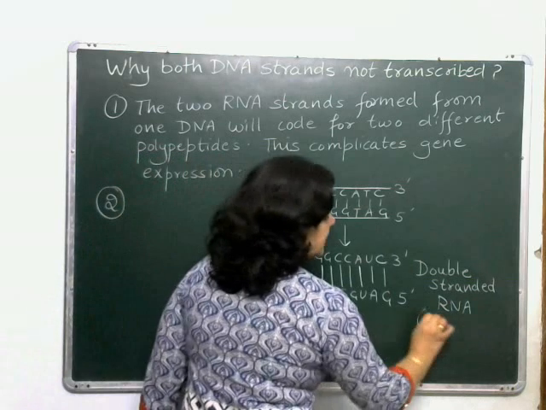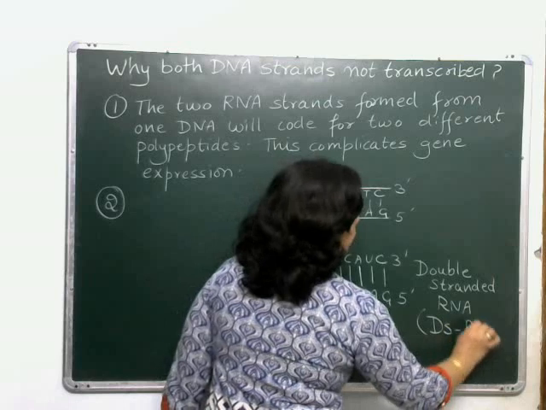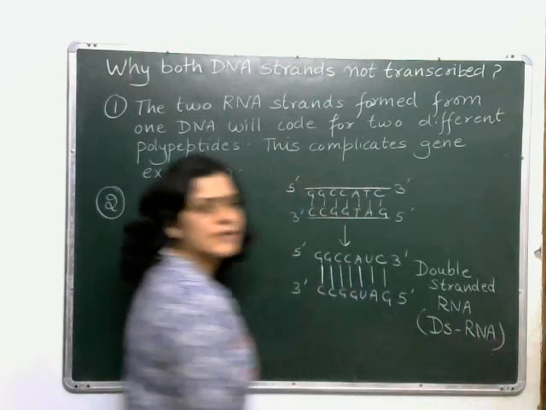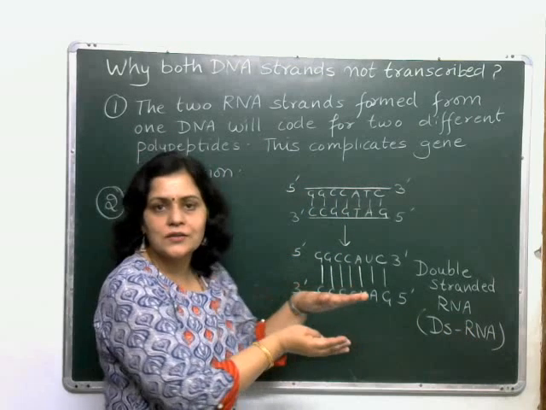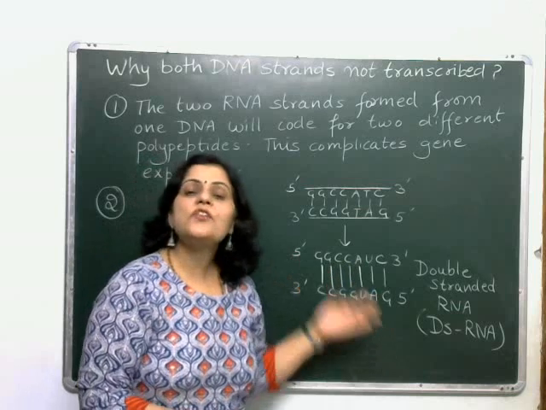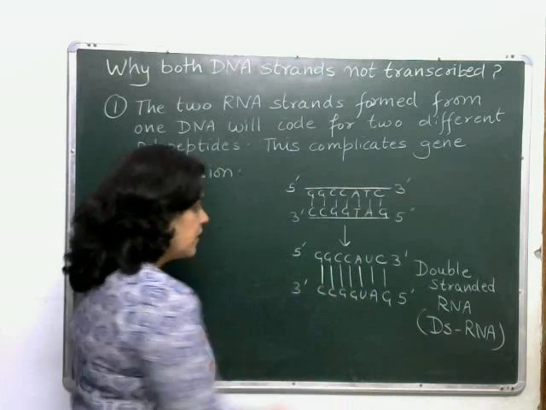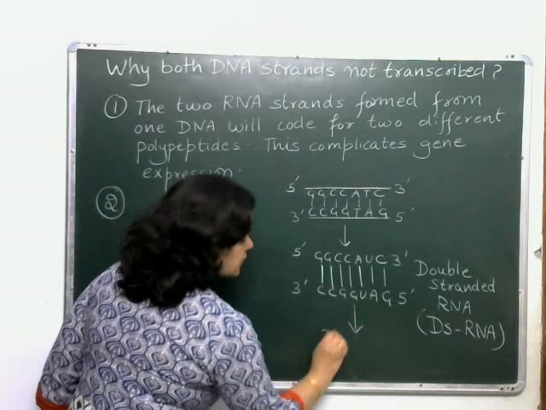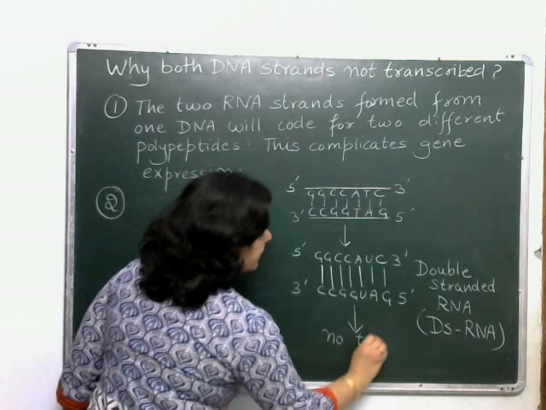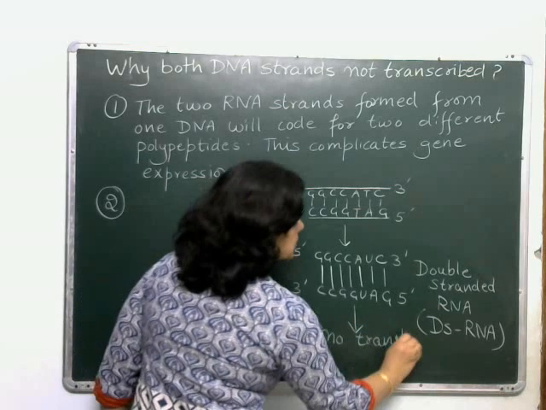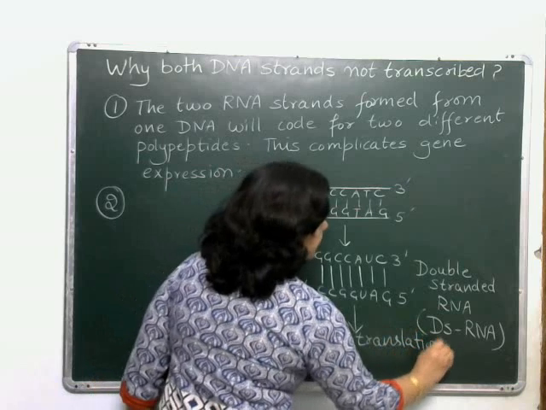So this dsRNA is kind of locked. It cannot be translated. So no translation will take place due to the presence of a double-stranded RNA.